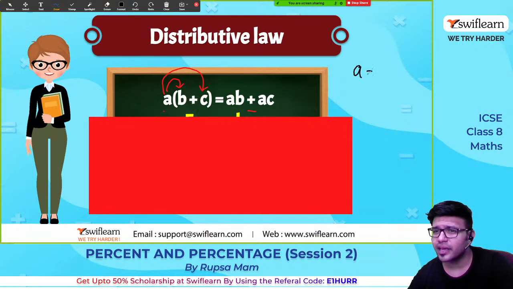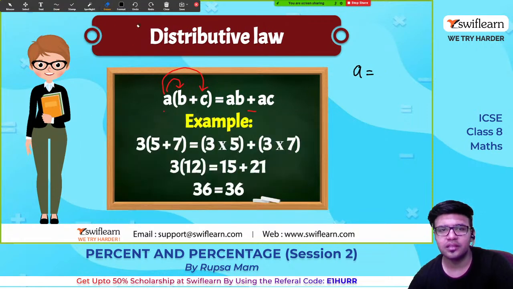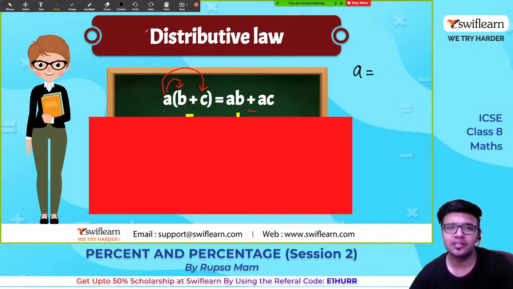Let us take A is equal to 3, B is equal to 5, and C is equal to 7. Have they taken the same example? Yes, they have taken the same example.